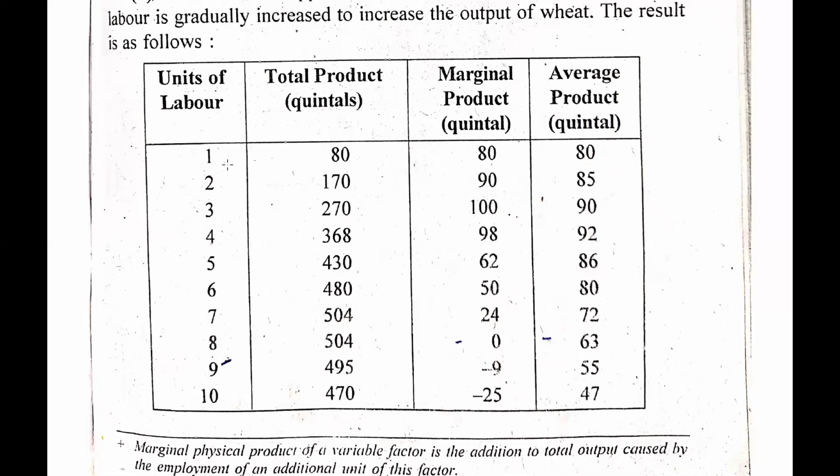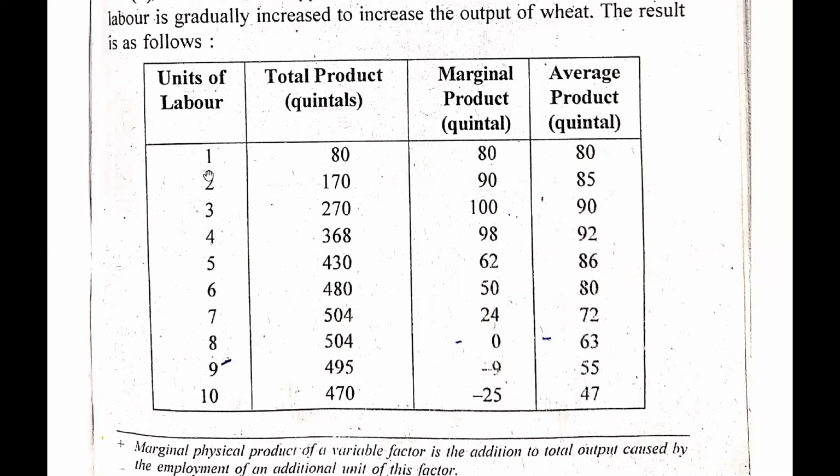So when there was only one labor in my factory, I was only able to produce 80 units. But now when I add one labor more to it, I am able to produce 170 units. So I have added 90 units to my total production. So this is what the marginal product means: when increasing or decreasing one labor or one unit, what changes do we get? That is known as marginal product.